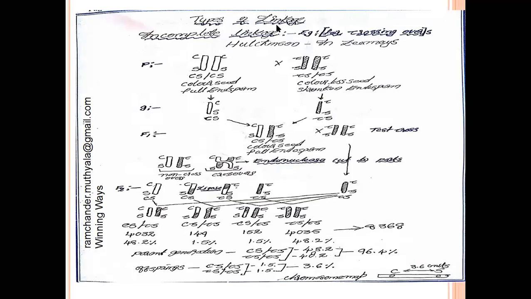Before this was incomplete linkage. In incomplete linkage, the linkage percentage is not 100. It is below 100. 96.4 means below 100. They can produce new offsprings. So new offsprings are developed in incomplete linkage. How much are developed? By the 3.6 units. Between capital C, capital S genes, 3.6 units distance are present. So they can produce less number of new recombinants in the F2 generation.